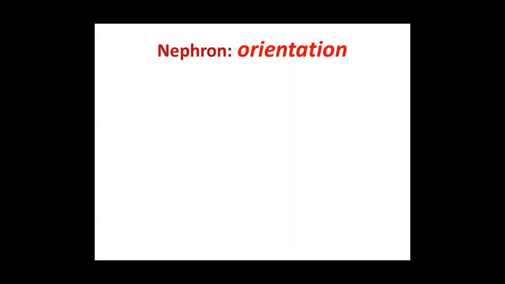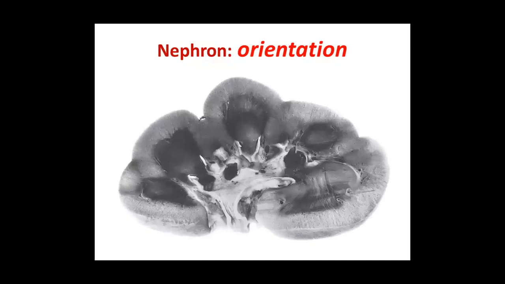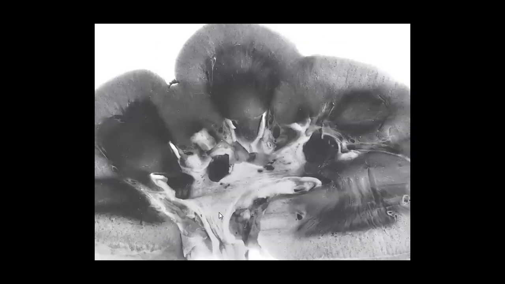Now, regarding nephron orientation, I told you again and again that this is the sagittal cut section of the kidney, and you can very clearly see the corticomedullary orientation of the nephron. If we magnify it further, you can very clearly see the corticomedullary orientation of the nephron. So this typical corticomedullary orientation is a very, very important feature of the nephron.